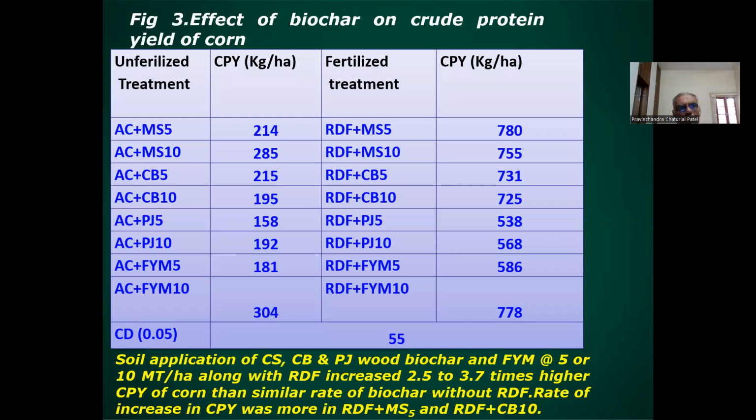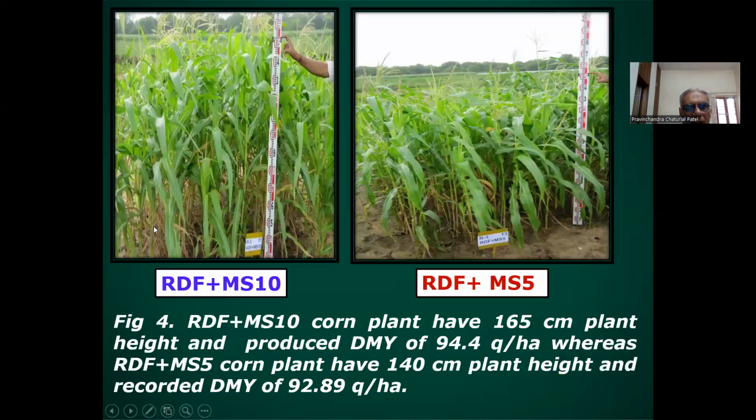So effect of biochar on crude protein yield. Similarly true for the crude protein yield. Here you can see the treatment without the recommended dose of fertilizer. Here along with the recommended dose of fertilizer. So when we applied the biochar along with the recommended dose of fertilizer, we obtained 2.5 to 3 times higher crude protein yield of the crop as compared to corn stover biochar, cluster bean biochar, or Prosopis juliflora biochar without the recommended dose of fertilizer.